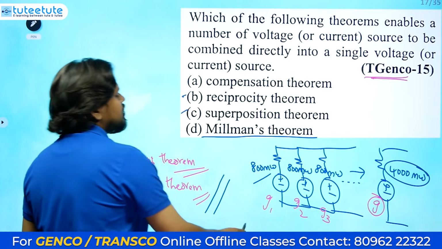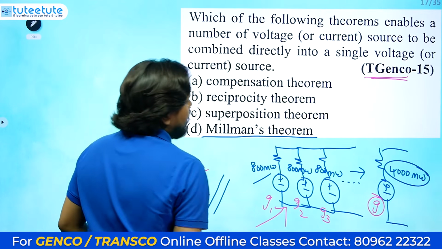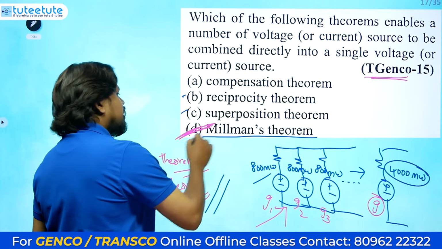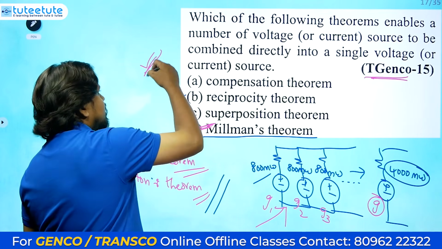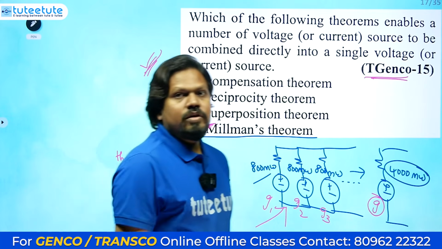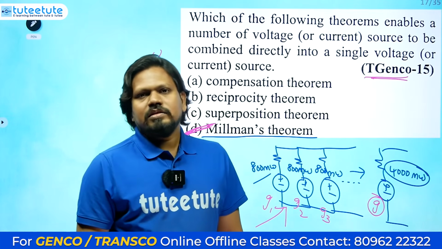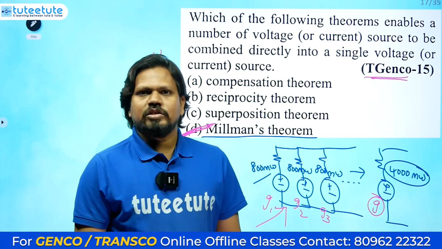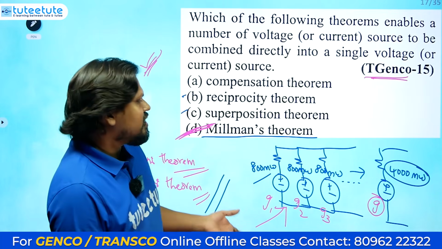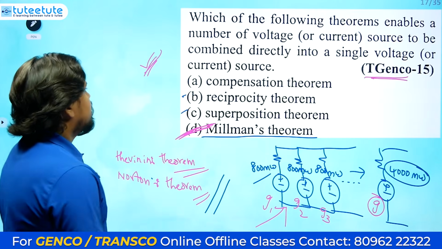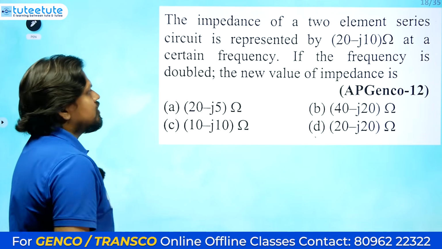So anyhow, this is called the parallel generator theorem, otherwise Millman's theorem. Definitely this year, 2023, or in the 2024 exam, you will be getting a question from Millman's theorem. There are certain reasons why they need to give this question, so definitely you may expect a question like this.